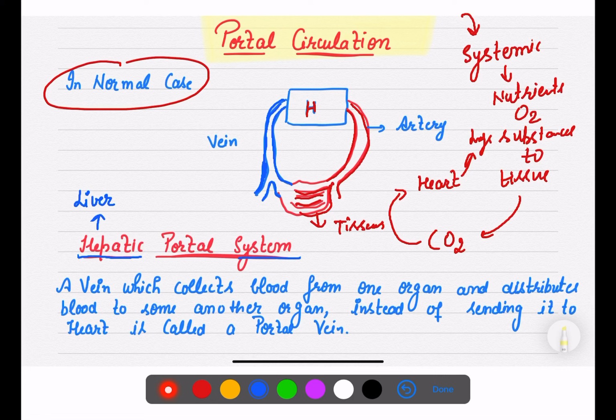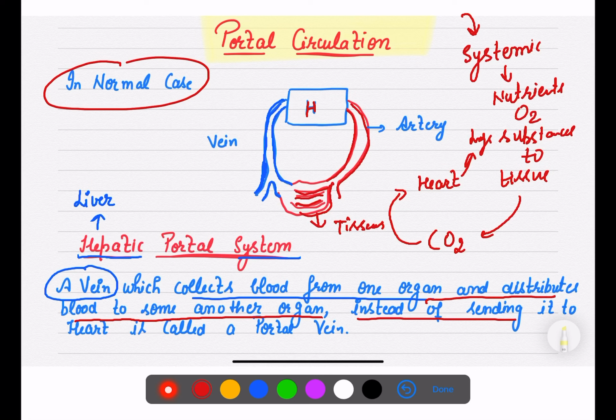So what is this? There is a vein which collects blood from one organ and distributes this blood to some another organ instead of sending it directly to heart.